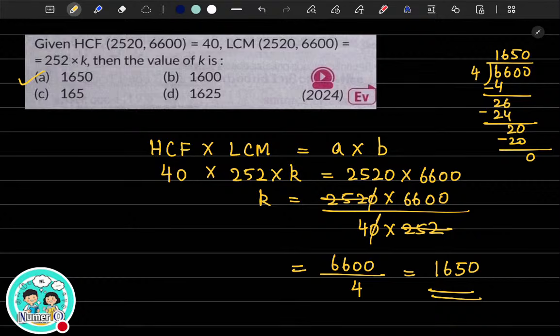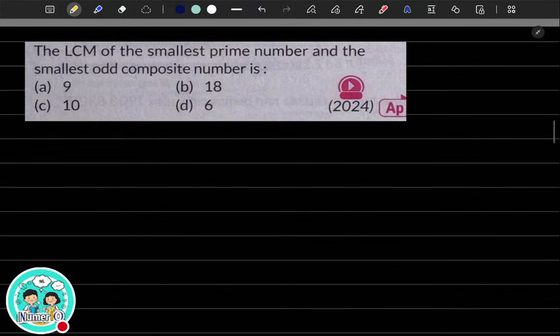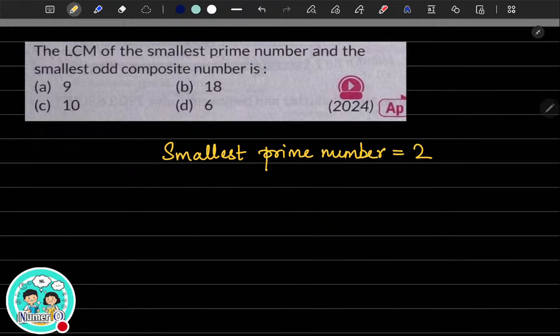I'm just assuming that you have all completed. Yes, here is the question. Find the LCM of the smallest prime number and the smallest odd composite number. Which is the smallest prime number? The smallest prime number is 2, and the smallest odd composite number. Can you tell me what is the smallest odd composite number? If you take composite numbers, which is the smallest odd composite number?